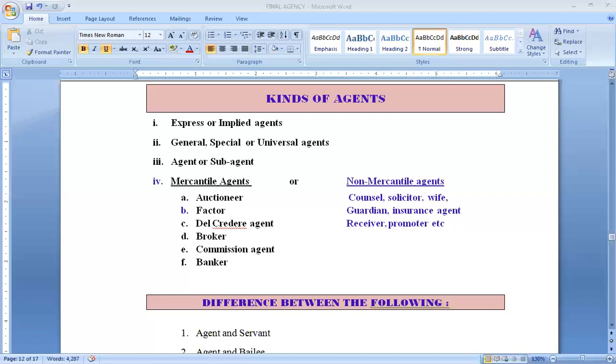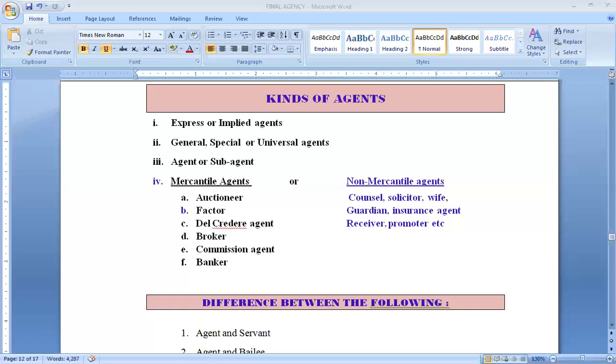Third category is agent or sub-agent. We are going to discuss in detail this topic of sub-agency in the forthcoming topics, so I'm leaving it for the time being. Fourth is agents can also be mercantile agents or they can be non-mercantile agents. Mercantile agents are those agents who are representing a principal in their business transactions. And the non-mercantile agents are those who are representing you in some other capacity other than the business, like your personal space, your property matters, etc.